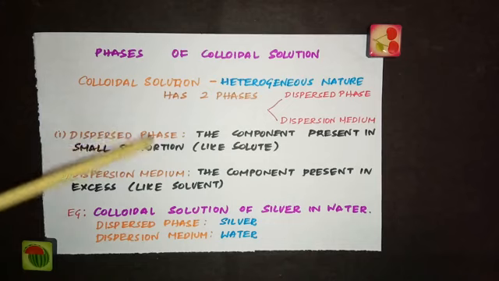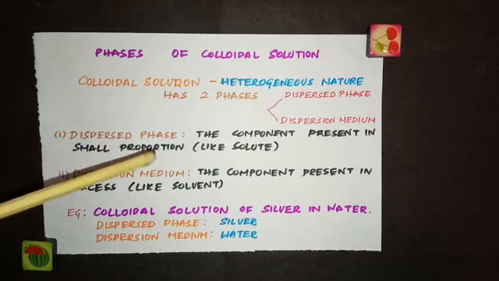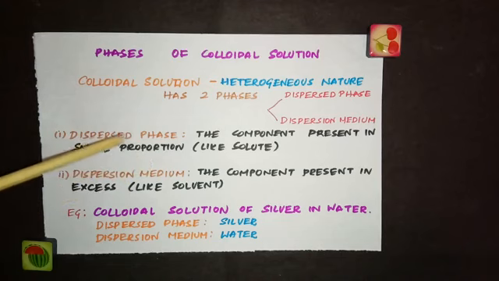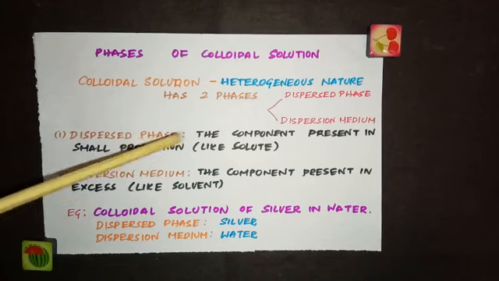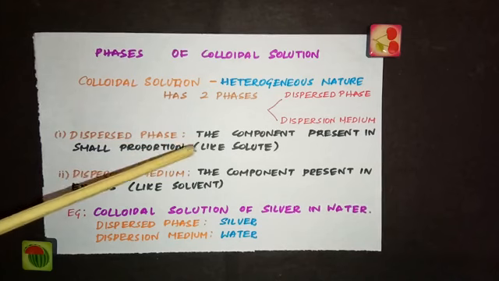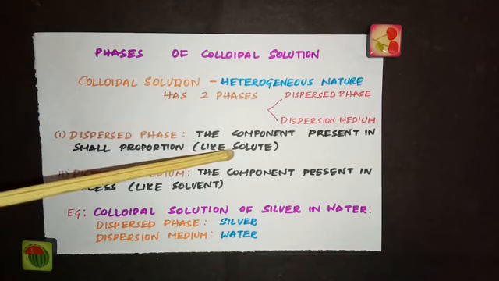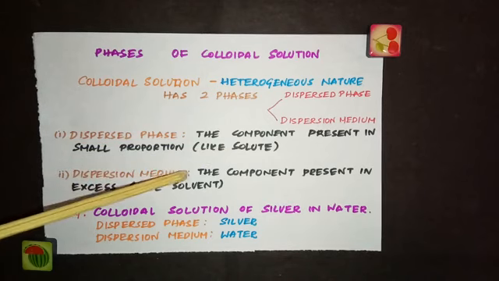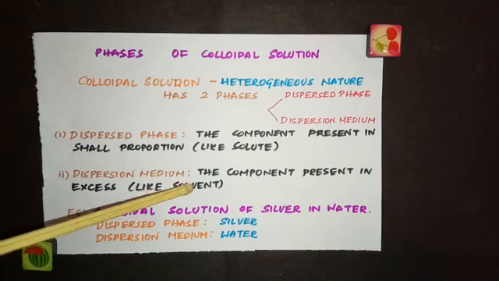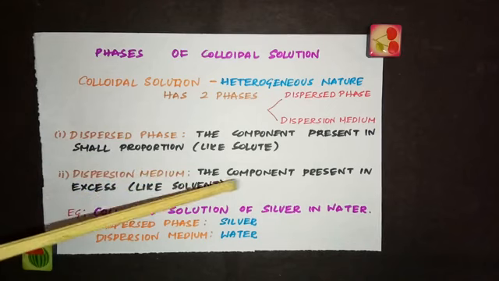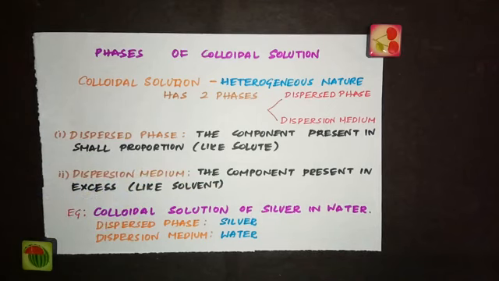It is the component present in small proportion, just like a solute in a solution. How can you prepare a solution? By mixing a solute with the solvent. The dispersed phase in the colloid is like the solute in a solution, and the dispersion medium is like the solvent in the solution. So the dispersion medium is the component present in excess.